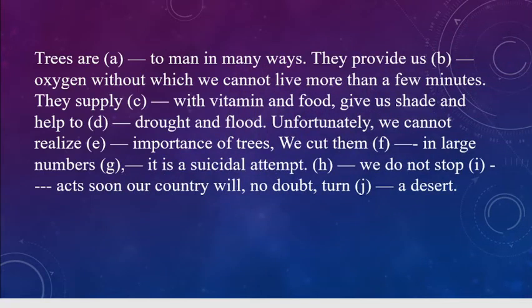It's about trees. It says trees are dash to man in many ways. So trees are actually useful. They provide us dash oxygen. So they provide us with oxygen, without which we cannot live more than a few minutes. So they supply us with vitamin and food, give us shade, and help to dash drought and flood.